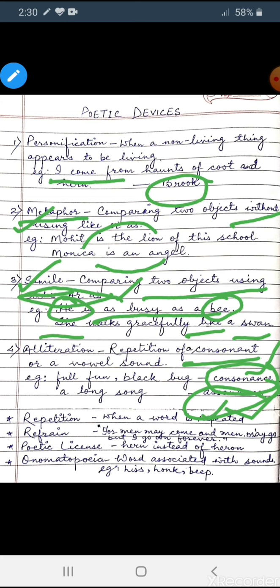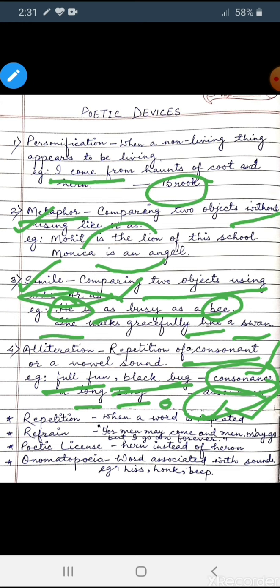For example, full fun, black bug, B sound, F sound, consonance. A long song, O sound. O sound is here, and that is a vowel sound. So these four are the most important poetic devices. Apart from that, I have mentioned some more, and that is just for you to understand.